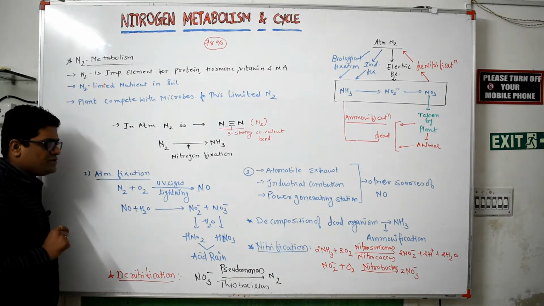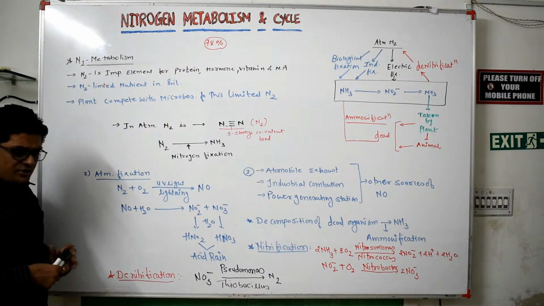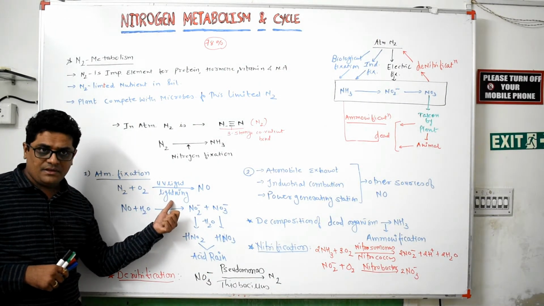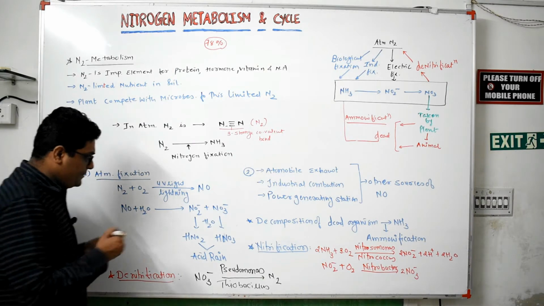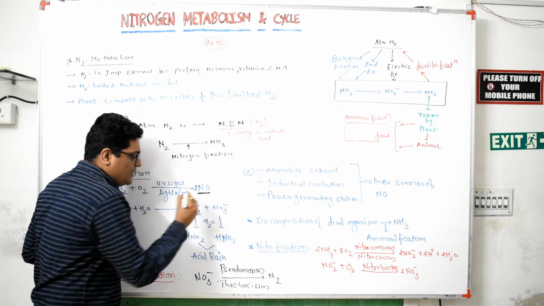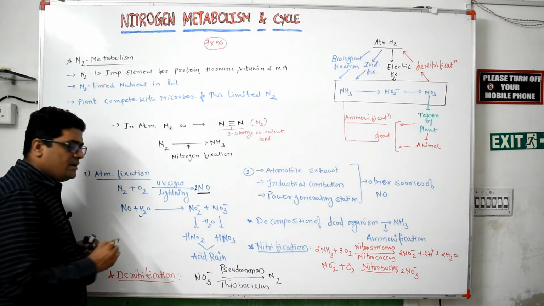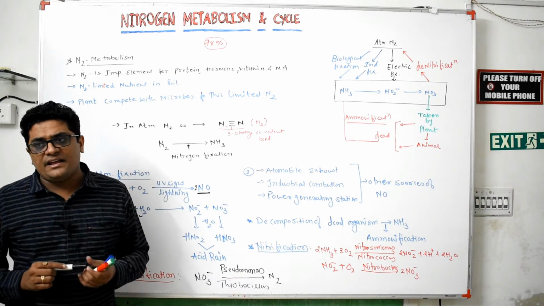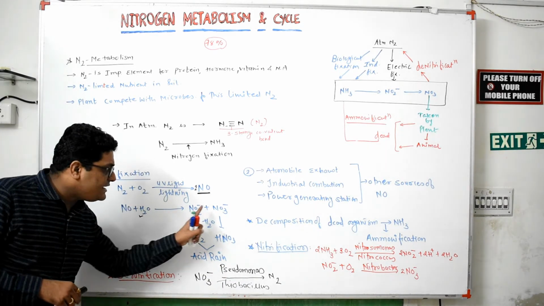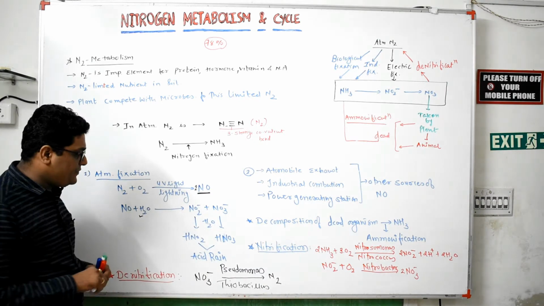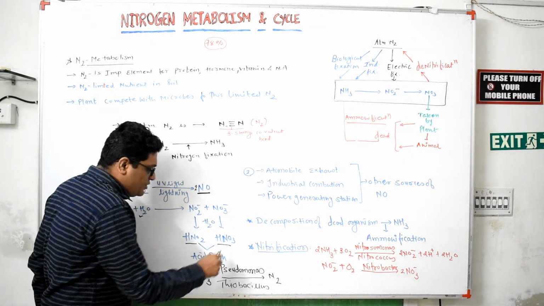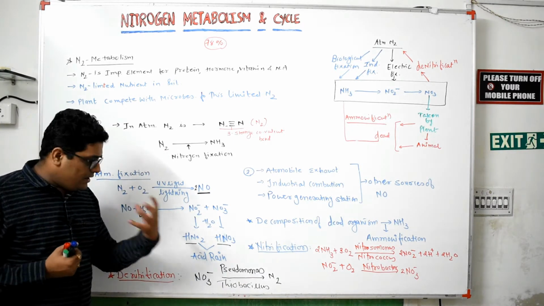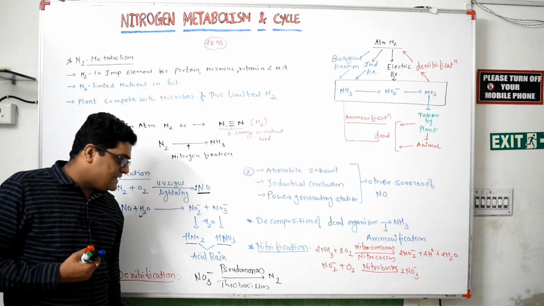One is the atmospheric fixation of nitrogen. In atmospheric fixation, nitrogen reacts with oxygen in the presence of UV light and with the help of lightning, and forms NO. This nitrous oxide reacts with water and forms NO2 minus and NO3 minus, that is nitrite and nitrate. These then react with water and form HNO2 and HNO3, which fall on the soil in the form of acid rain.